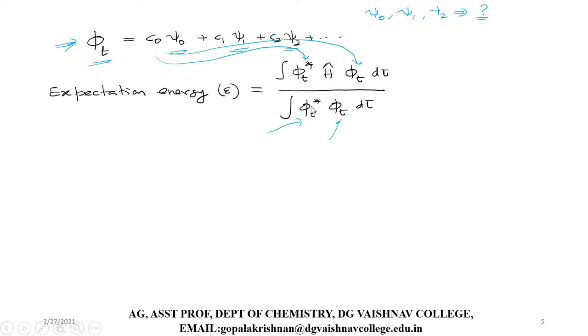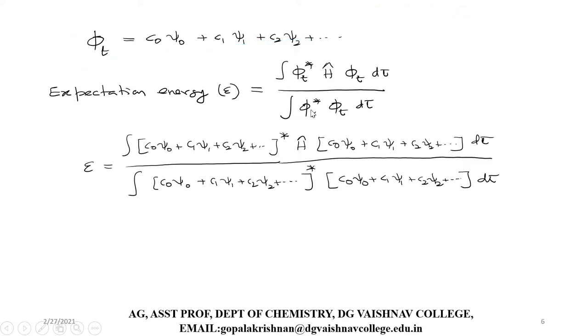So if I substitute phi t in this equation, what will I get? If I introduce these quantities here, I'll get this. This is phi t star, this is phi t, this is phi t star, this is phi t. In the numerator we have an additional term, the Hamiltonian operator, but in the denominator we don't have such a term. Now I will apply this Hamiltonian operator to the function psi naught, then to the function psi 1, and to the function psi 2.